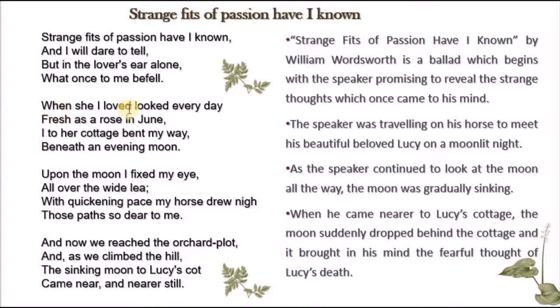"When she I loved looked every day fresh as a rose in June, I to her cottage bent my way beneath an evening moon." So here we can think of it as the beginning of telling what kind of experience it was. First of all, he's praising his beloved. He's calling her fresh as a rose in June. She's beautiful. We already know that Lucy is someone who's very beautiful. And he was going to meet her in her cottage.